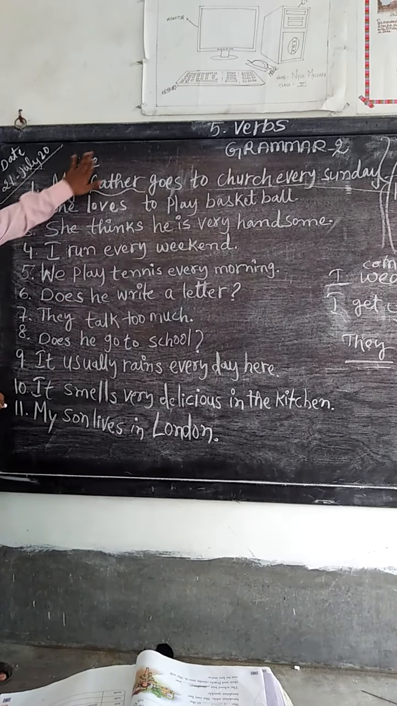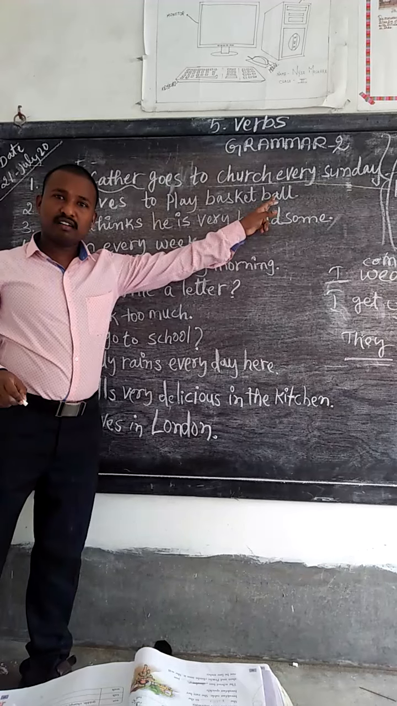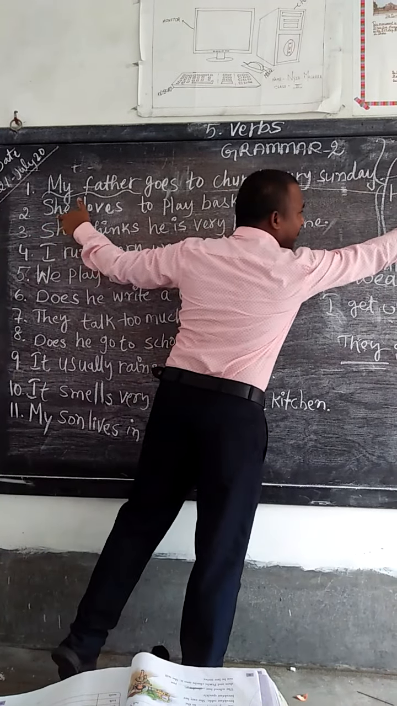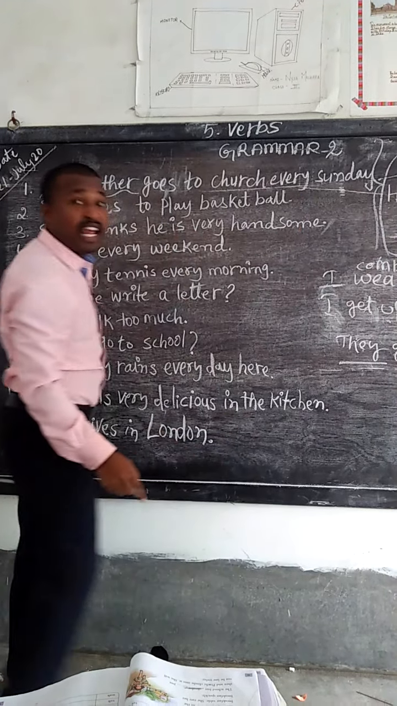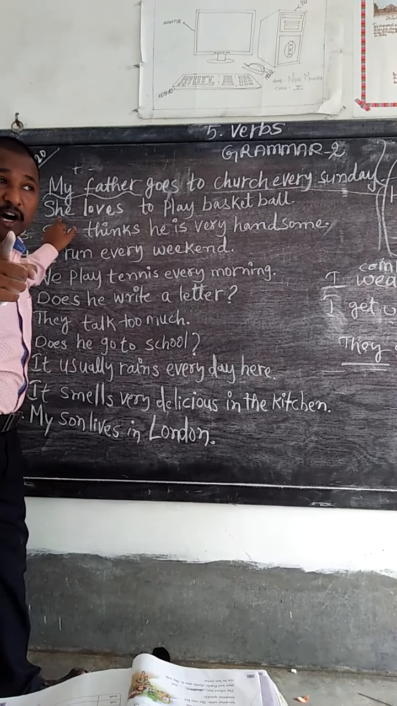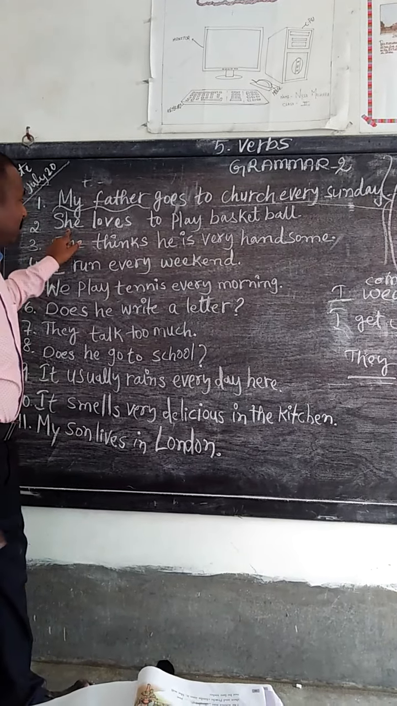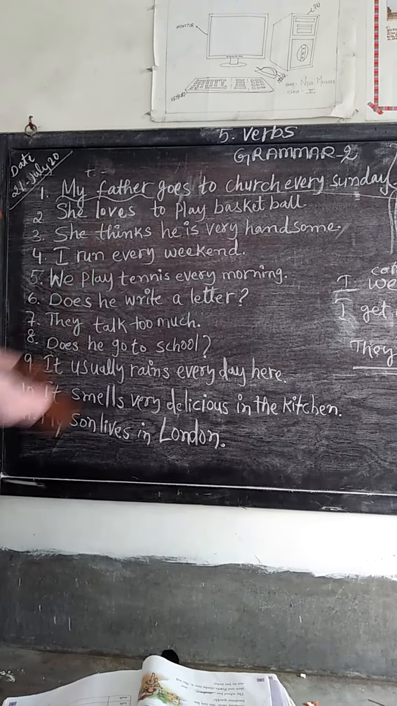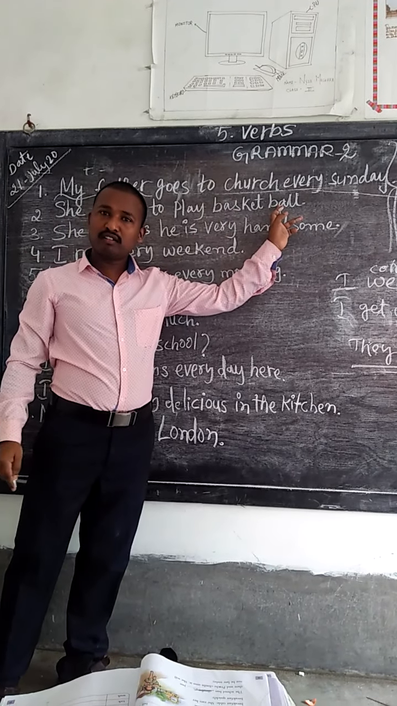Clear? So like this, you see, she loves to play basketball. She is third person singular. I told you: he, she, it. So s or es will be added for the verb form, for the action word. So here, love is the action word. Correct? She loves to play basketball.